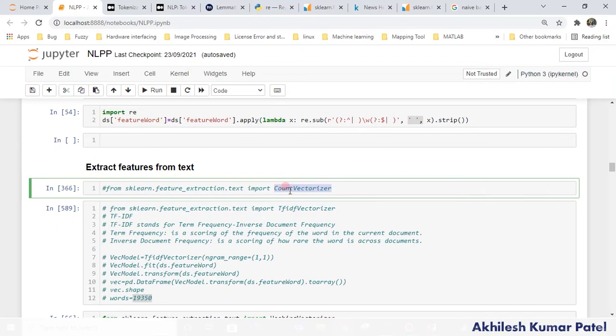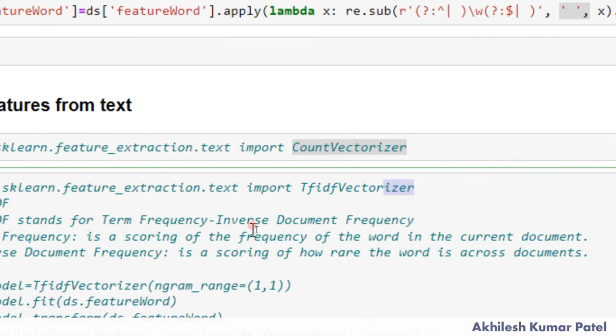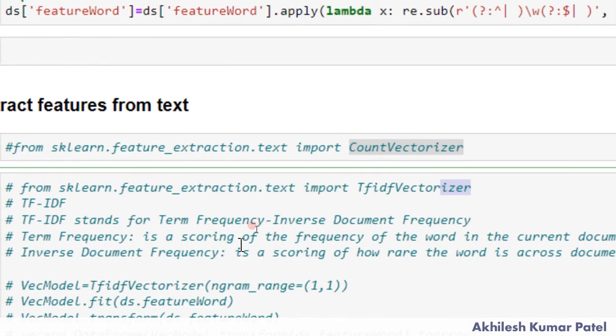So this is the first way, and once you apply this function, you will get a set of features from there. Another is the tfidf vectorizer. The full definition of this algorithm is term frequency inverse document frequency. Term frequency means it will first identify how many times words are repeated. Inverse document frequency means how rarely the words are available, because to extract unique features we require rare words, right?